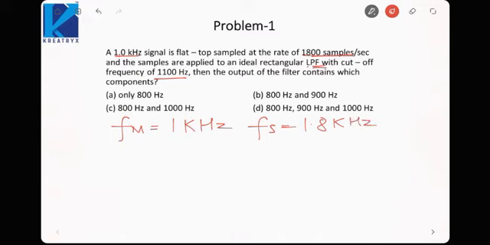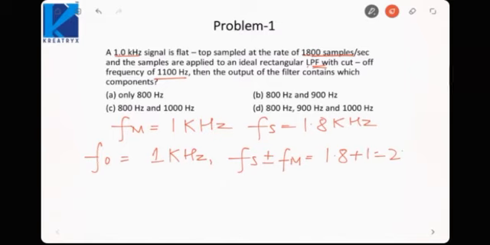Now I know that when I sample the signal, the output frequencies that come are, one, the original frequency, then fs plus minus fm, that is 1.8 plus 1 equal to 2.8 kHz, and 1.8 minus 1, that is 0.8 kHz.